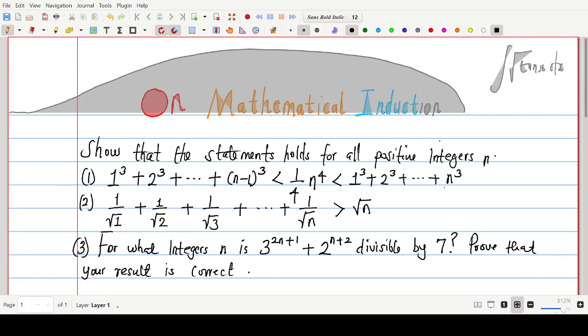Hence, I said it's very applicable when it comes to analysis, and under analysis, we're talking about sequences and series, because the domain of a sequence and series is the set of positive integers. Sometimes they include the set of non-negative integers, but in most cases, the domain is strictly the set of positive integers. Then number theory is a very important area where mathematical induction can be applied. So it is very good to get the knowledge of what it's all about.